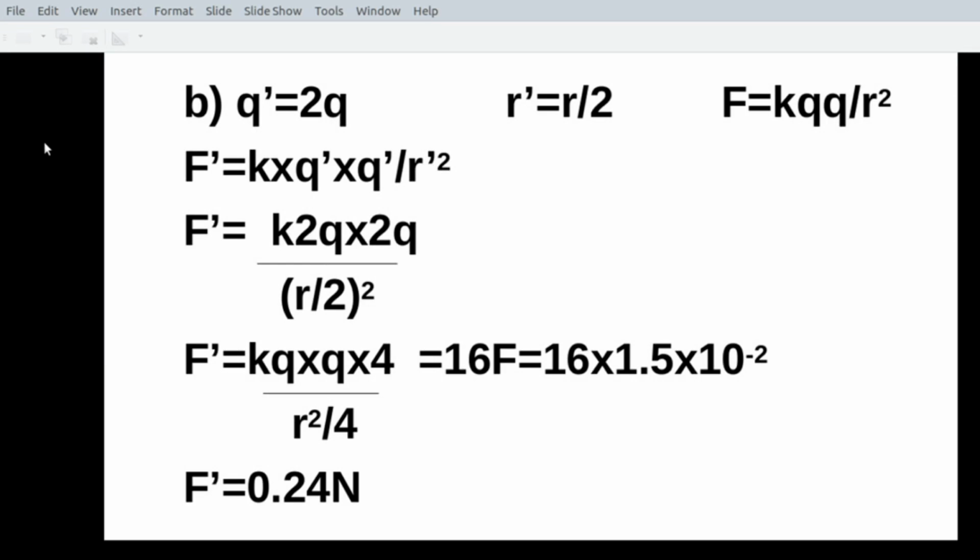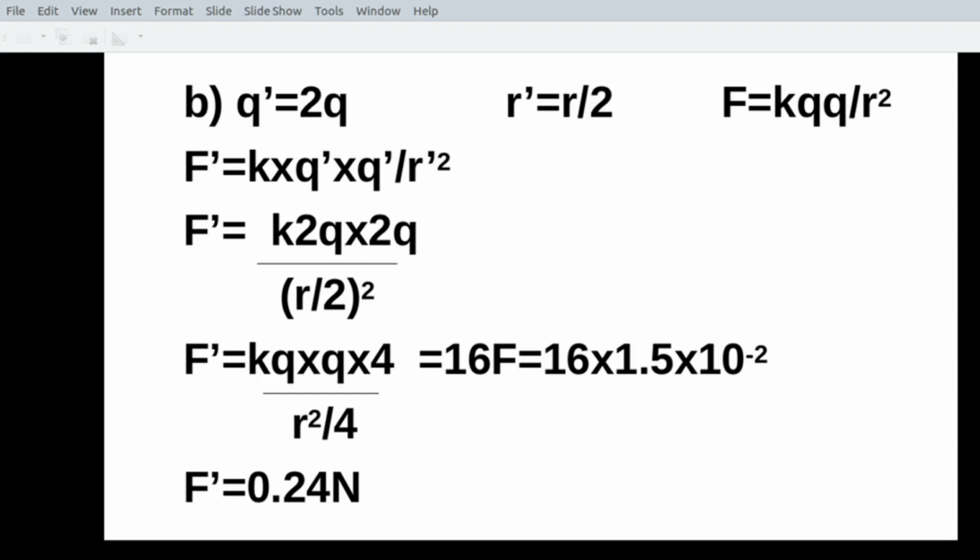It is 2Q. R dash is the new distance. Let it be equal to R by 2. Let the new force be equal to F dash. Okay, the charge is different now. The distance is different. So naturally the force between the two spheres will also be different. That new force is denoted by F dash.